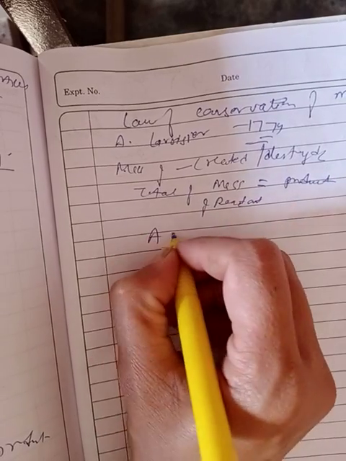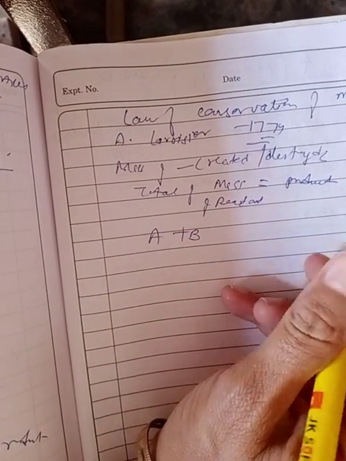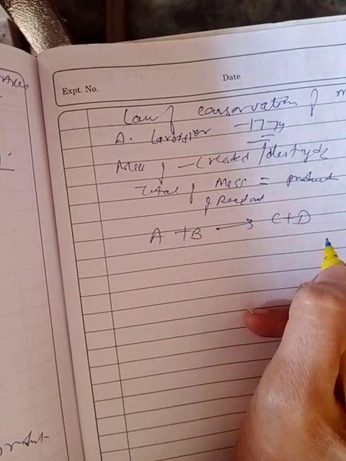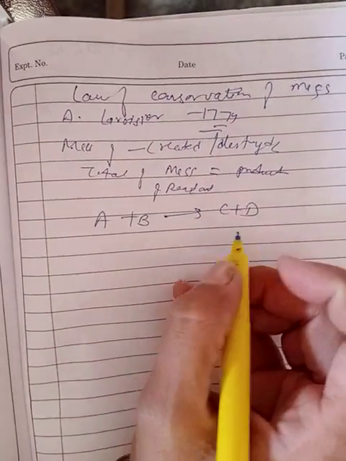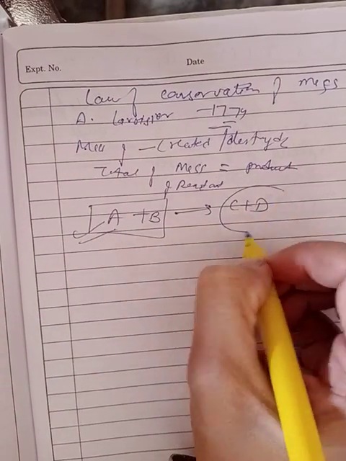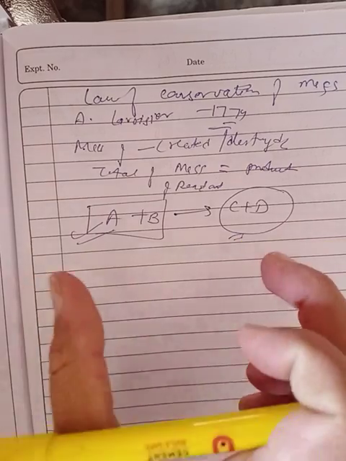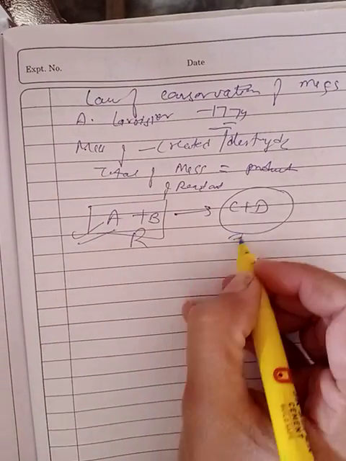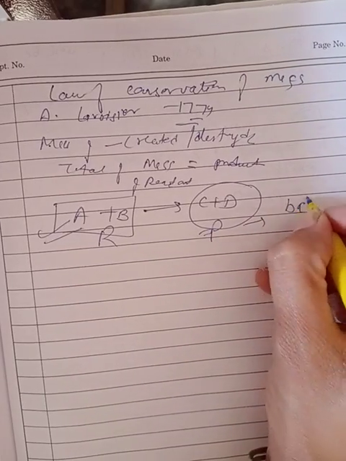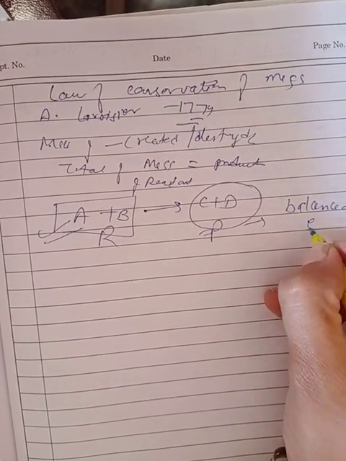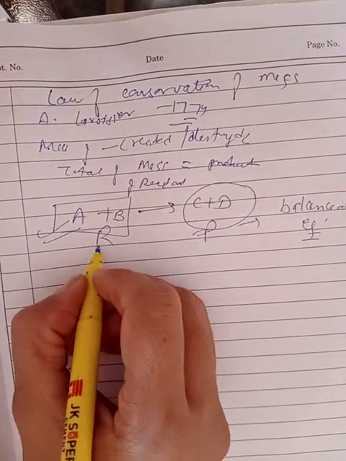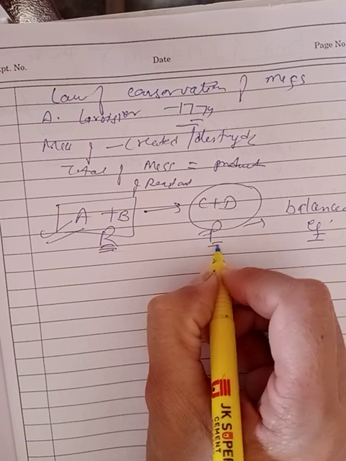Suppose we have taken a chemical reaction in which A and B are the reactants which combine to form C and D. According to Antoine Lavoisier, it was observed that the total mass of reactant is equal to the total mass of product, and this becomes equal only if the given equation is a balanced chemical equation. If the equation is balanced, the mass of reactant becomes equal to the mass of product.